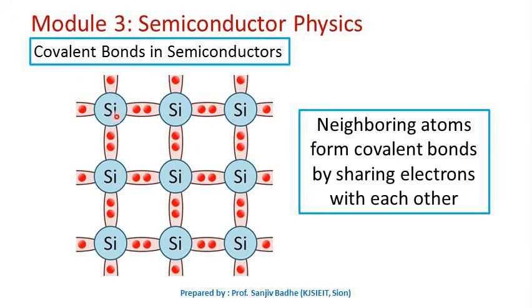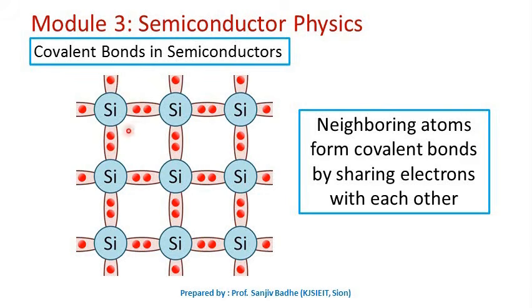The semiconductors are group 4 elements, meaning they will have 4 electrons in the outermost orbit. Silicon's atomic number is 14, so the electronic configuration will be 1s2, 2s2, 2p6, 3s2, 3p2. So there will be 2 3s electrons and 2 3p electrons in the outermost orbit, so there are 4 electrons in the third orbit. For germanium, the atomic number is 32, so there will be 4 electrons in orbit number 4, which is the outermost orbit. So in semiconductors, usually there will be 4 electrons in the outermost orbit.